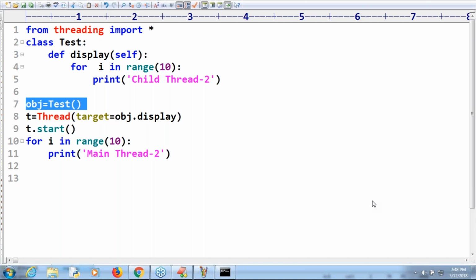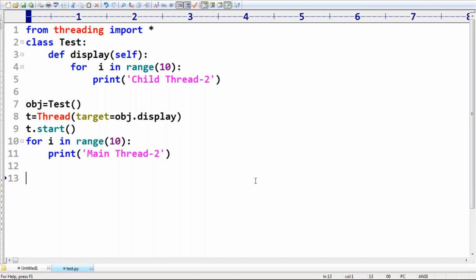Next, which approach is recommended? Generally, extending the Thread class is the highly recommended approach. Remember, defining a thread by extending the Thread class is the highly recommended approach. It is recommended to use that.